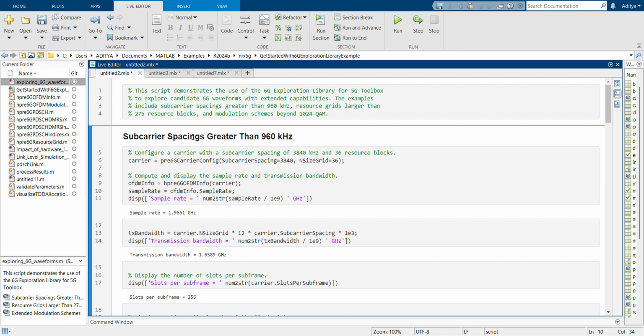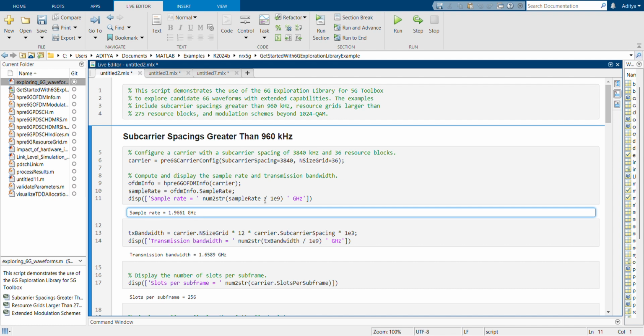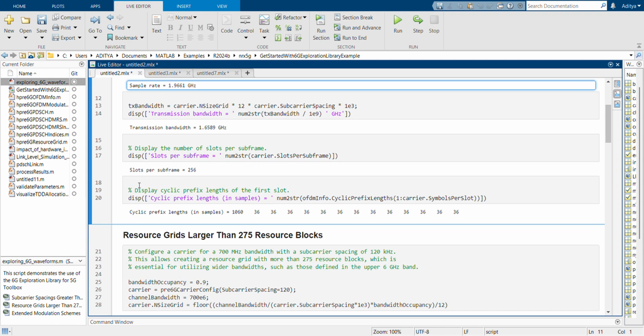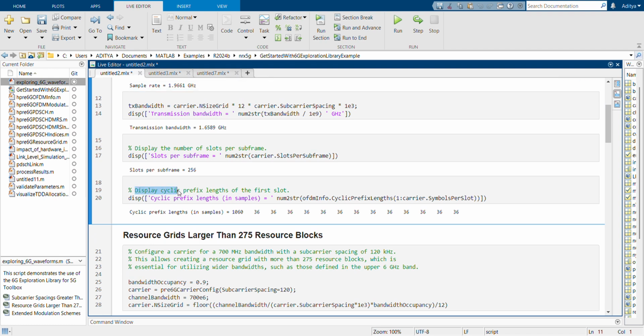This script demonstrates the use of the 6G exploration library for 5G Toolbox. Let's start with subcarrier spacing greater than 960 kHz. This is the output of this part. We are exploring sample rate and transmission bandwidth, and after that we got the output displaying the cyclic prefix length of the first slot: 1060, 36, 36, 36.